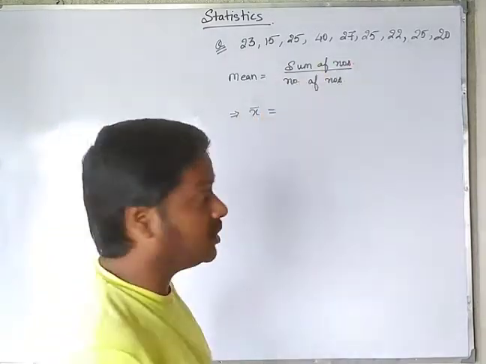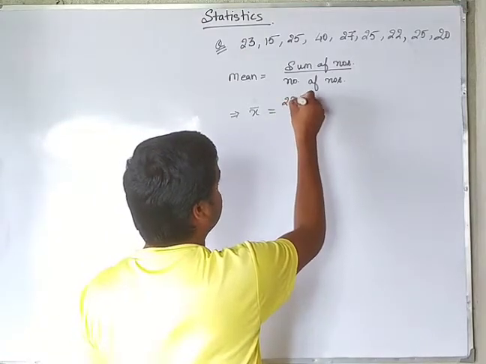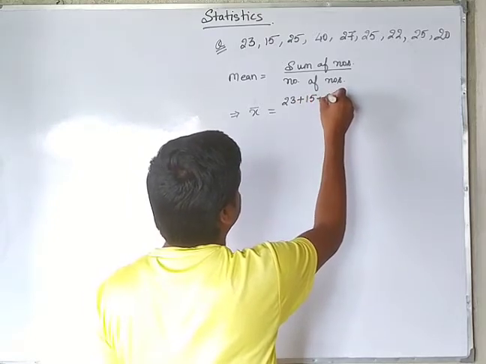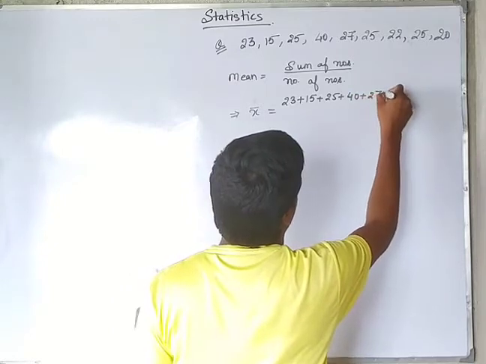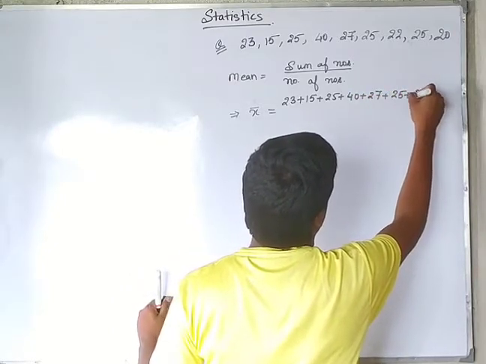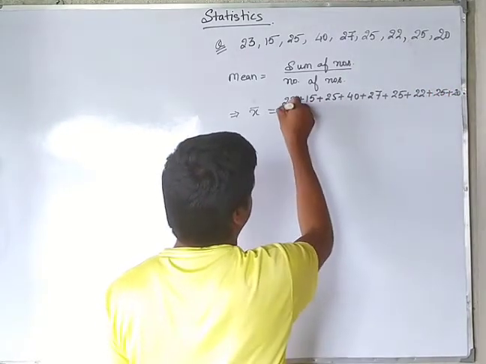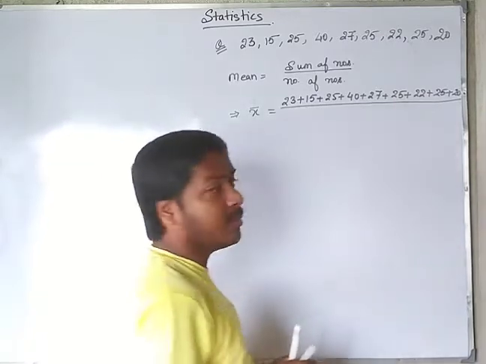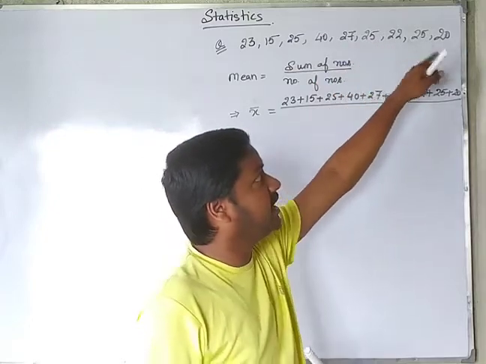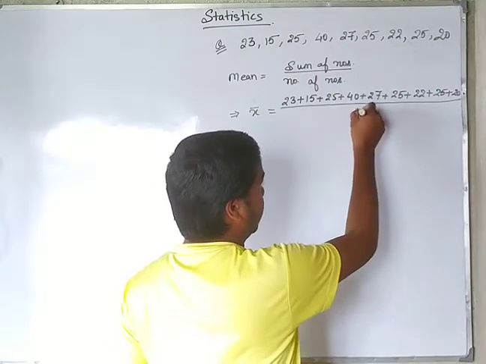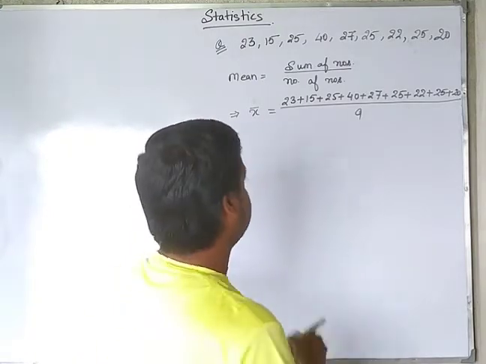We need to add all these numbers, so we will write all these numbers with a plus sign: 23 plus 15 plus 25 plus 40 plus 27 plus 25 plus 22 plus 25 plus 20, divided by the number of numbers. It means the total count: 1, 2, 3, 4, 5, 6, 7, 8, 9. Total number is 9, divided by 9. Now on adding and dividing it by 9 we will get the answer.